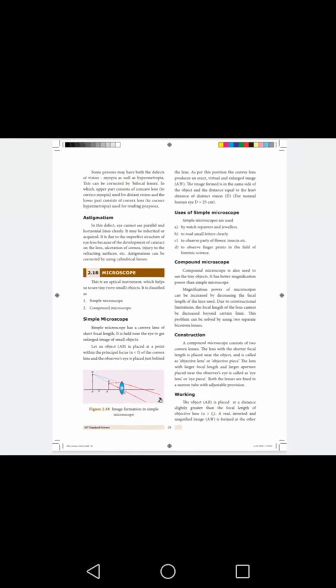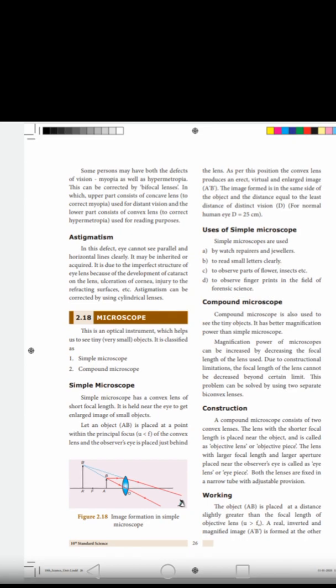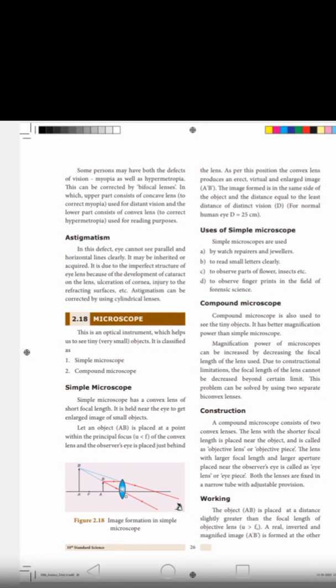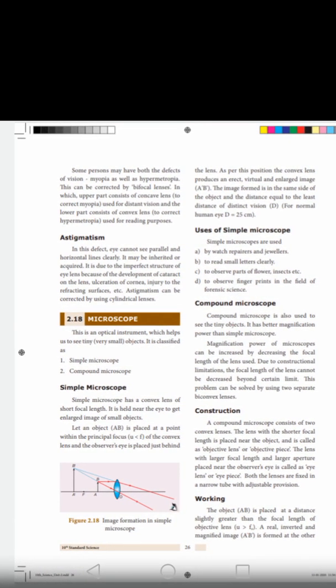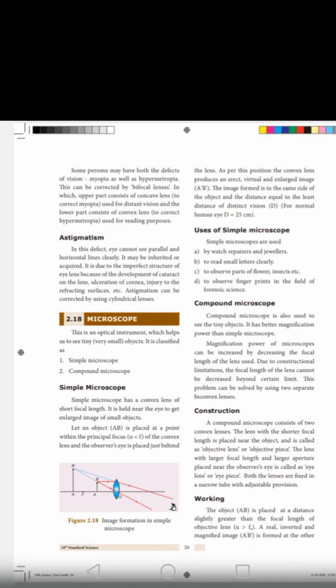Some persons may have both defects of vision, myopia as well as hypermetropia. This can be corrected by bifocal lenses, in which the upper part consists of a concave lens used for distance vision and the lower part consists of a convex lens used for reading purposes.